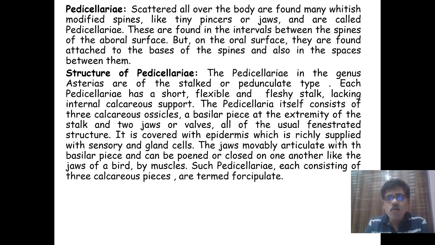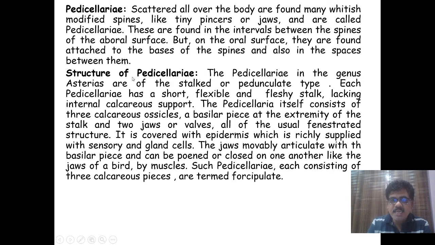Scattered all over the body are found many whitish modified spines like tiny pincers or jaws, and these are called pedicellariae. They are found in intervals between the spines of the aboral surface. But on the oral surface, they are found attached to the bases of the spines and also in the spaces in between them.